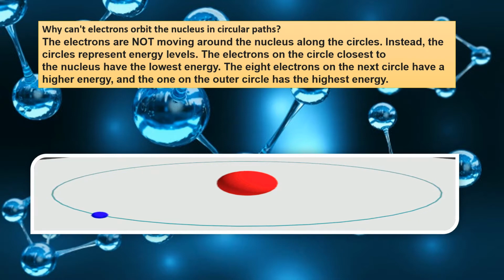The electrons are not moving around the nucleus along the circles. Instead, the circles represent energy levels. Always remember this. The electrons on the circle closest to the nucleus have the lowest energy. The 8 electrons on the next circle have a higher energy, and the one on the outer circle has the highest energy. So from nucleus to outside, the energy level changes from lower to higher. The energy levels of the electron can be seen.